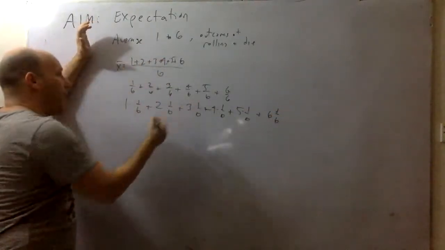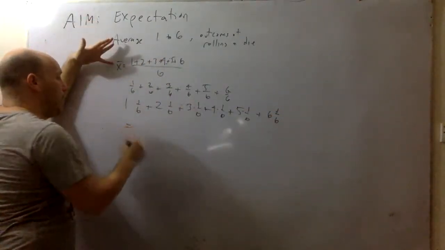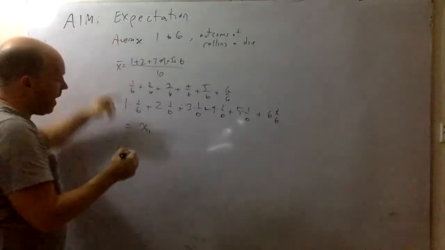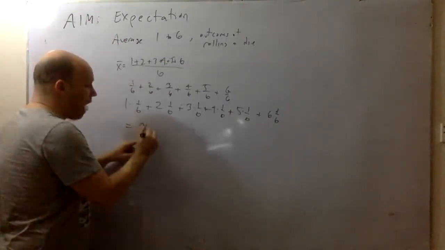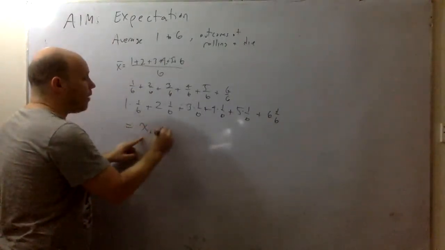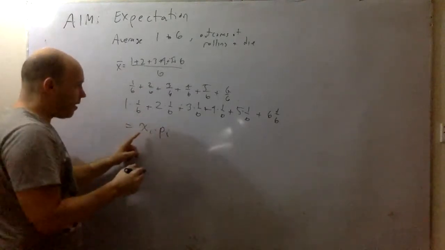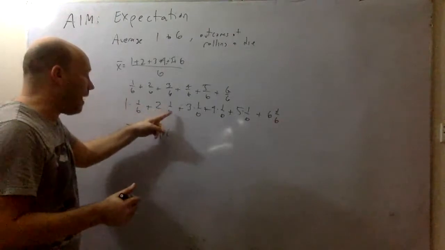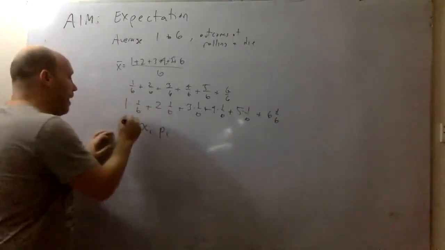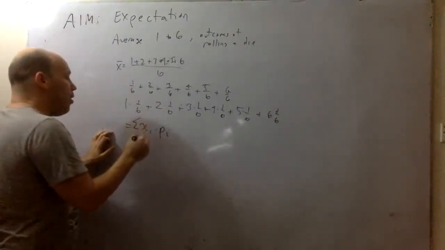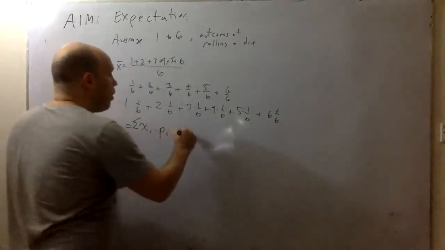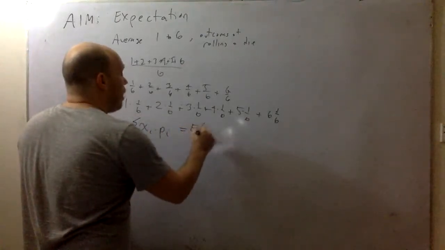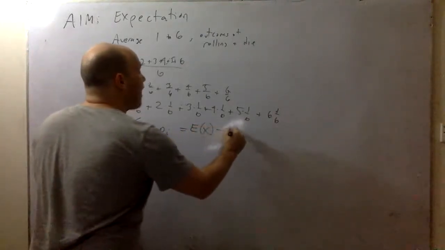And you notice that the average is actually the outcome times its probability, right? Because the probability of getting a 1 is 1/6, the probability of getting a 2 is 1/6. If we add these up, this is the average, but we're going to use the notation E of X, and we're going to call this the expectation.